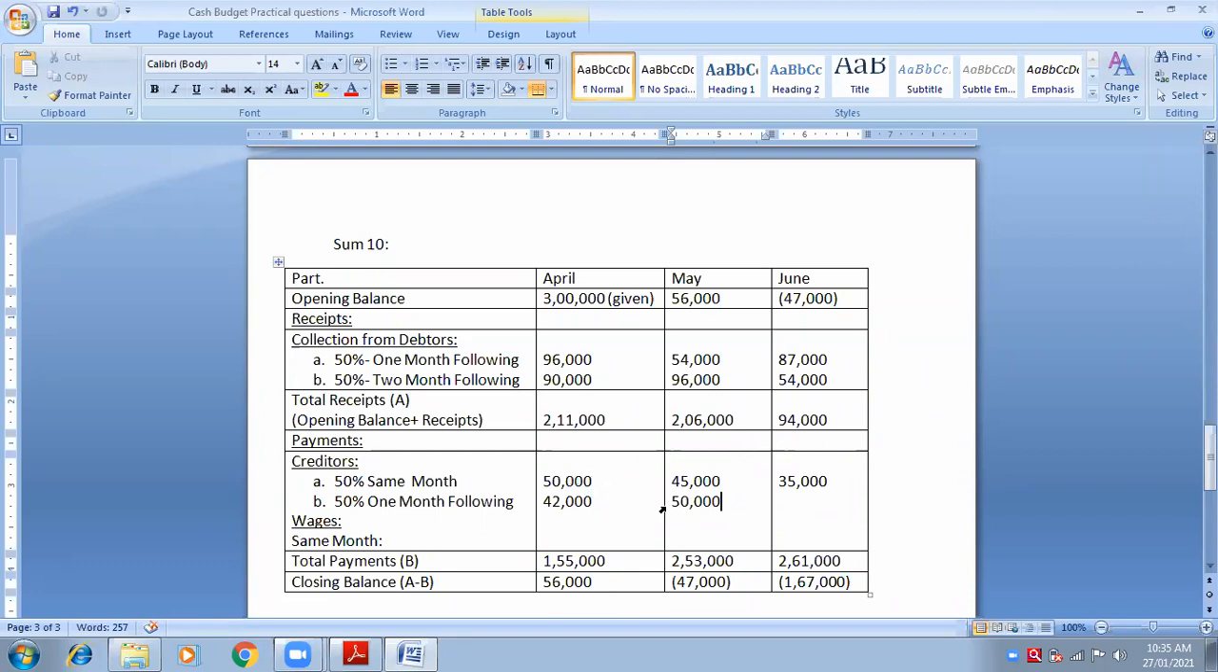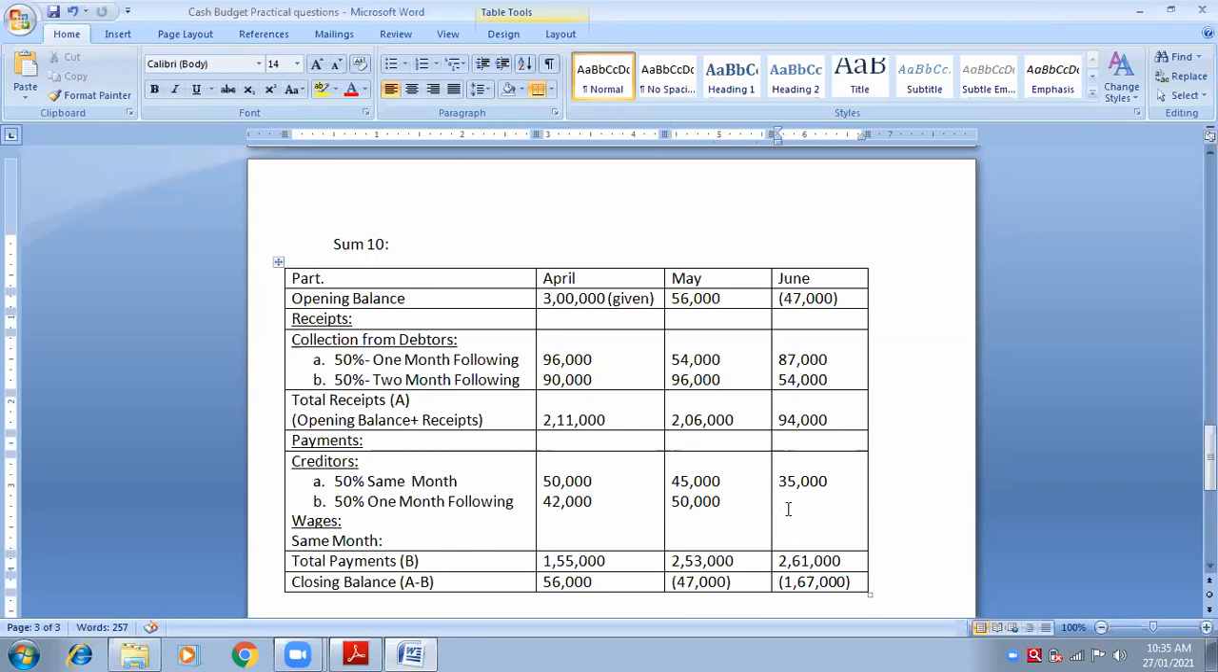So 50, 50. Can you see this cursor? Can you see my cursor? The slanting. Yes, ma'am. It goes in slanting way, right? So first 50 percentage will be in the same month, another 50 percentage in the next month. Okay.